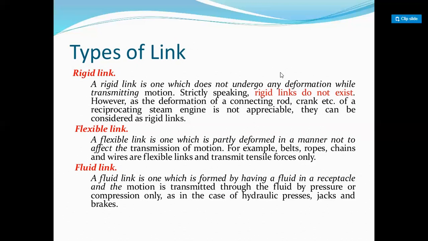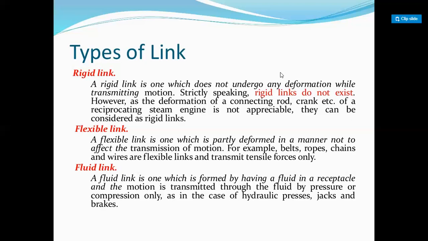Next, the flexible link. A flexible link is one which is partially deformed in a manner not to affect the transmission of motion. As an example, the belt, rope or chain which is used to transmit power in belt drive, chain drive and rope drive.